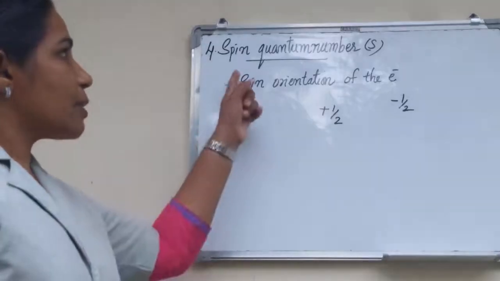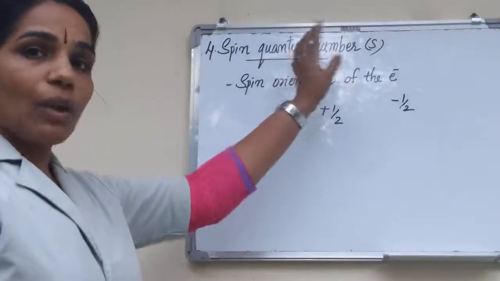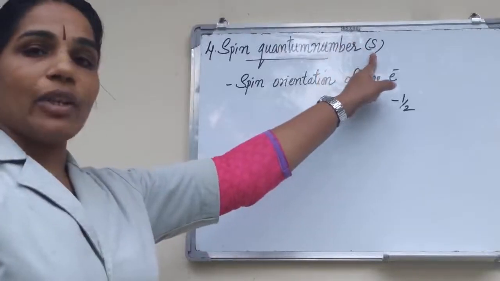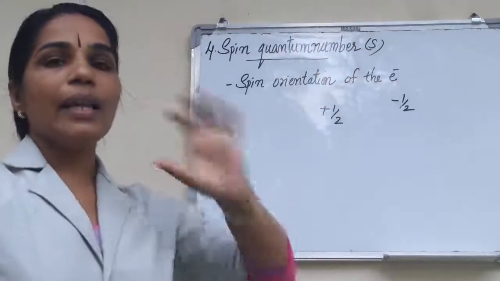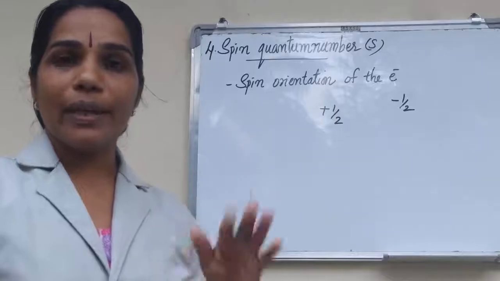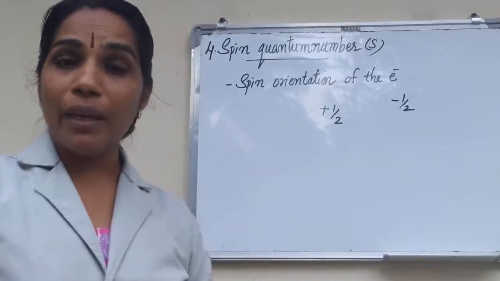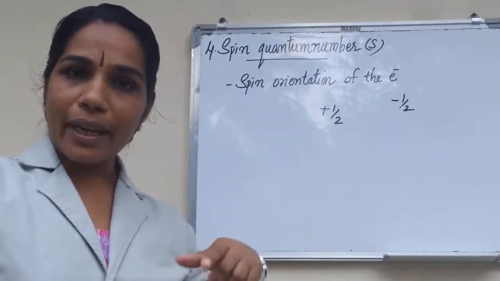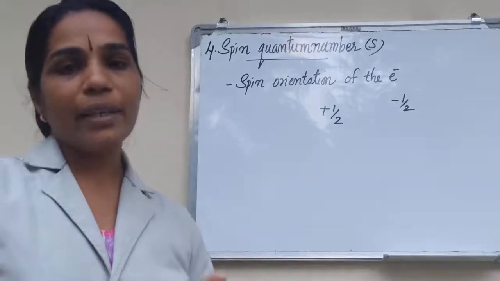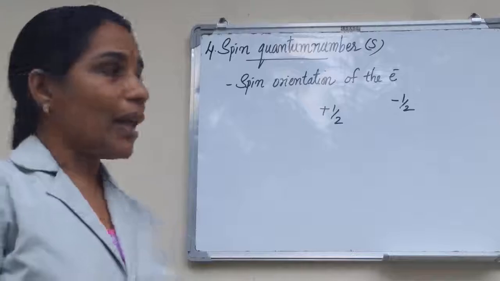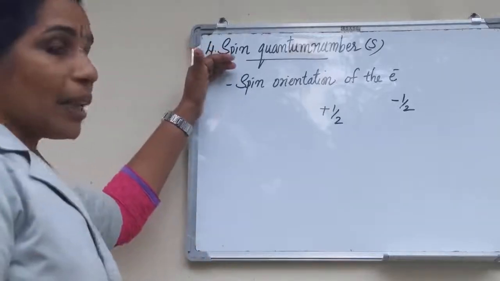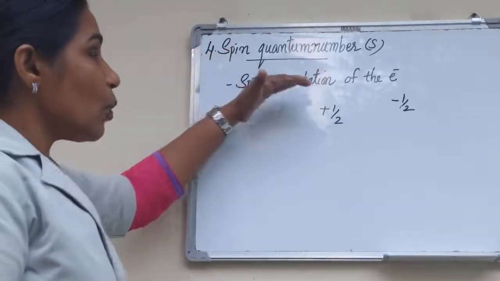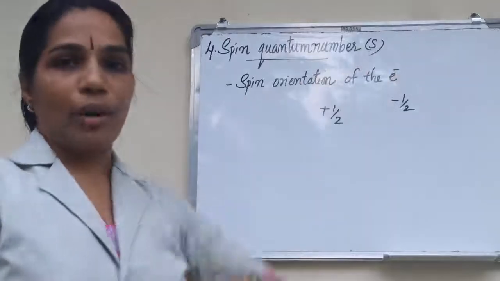Last quantum number, spin quantum number. The spin quantum number is represented by the letter s. An electron around the nucleus can spin in two ways, clockwise direction and anti-clockwise direction. And this quantum number represents the spin orientation of the electron.